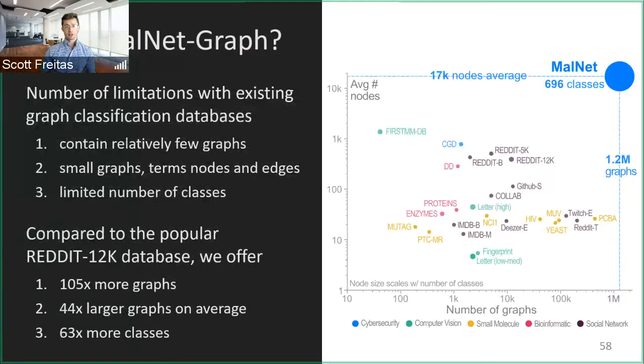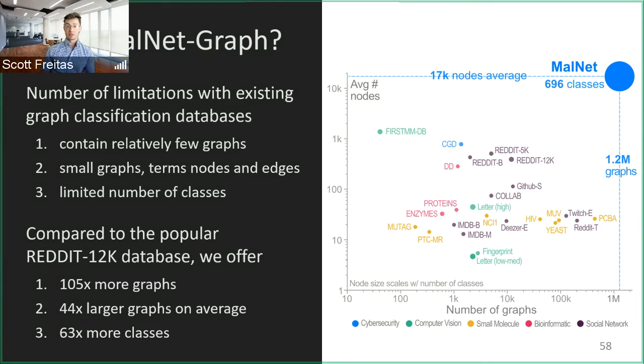So why MalNet Graph? There are a few different motivations for this, and it starts with the limitations of existing graph classification databases. Many of the current ones are very small, containing relatively few graphs, small graphs in terms of the number of nodes and edges, and limited in terms of the number of classes. If we look here on the right, we can see how MalNet scales in comparison to all the different kinds of graph classification data sets used to date.